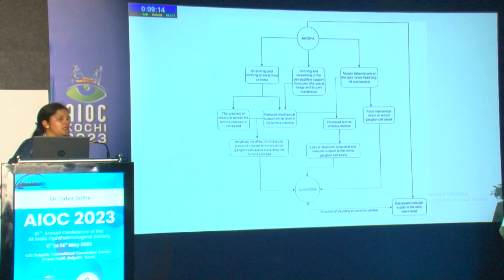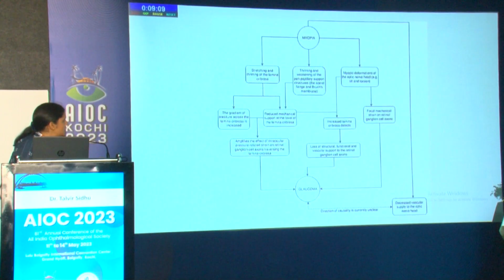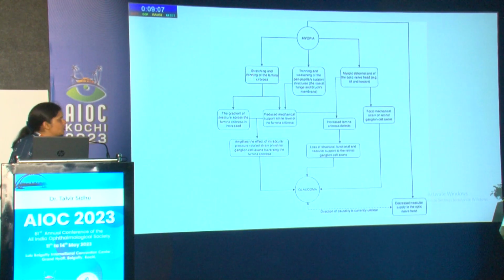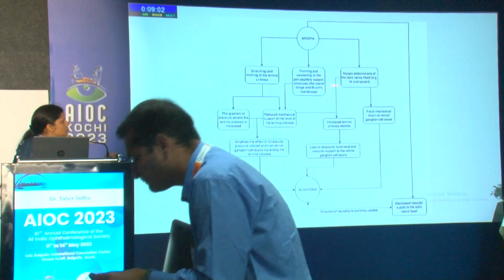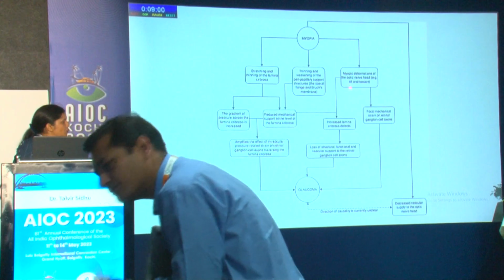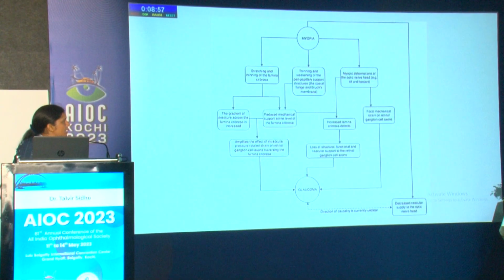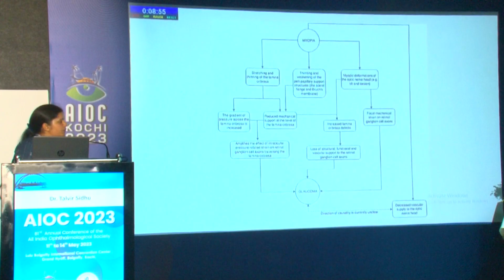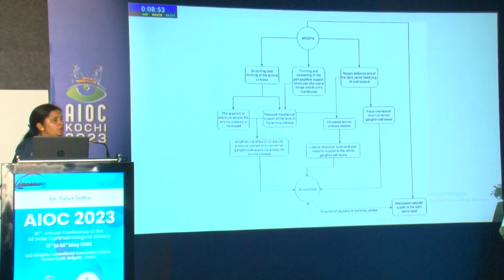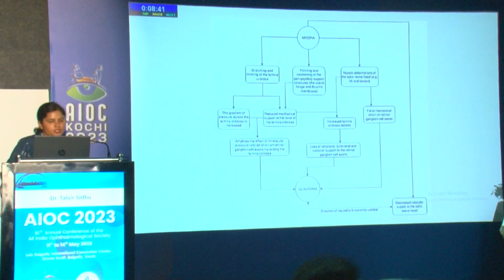So why does myopia lead to development of glaucoma? It is because of the mechanical effects on the lamina cribrosa. There is stretching and thinning of the lamina cribrosa, as well as myopic deformations of the optic nerve head because of tilt and torsion, and because of the mechanical deformation of the optic nerve head, the vascular supply of the optic nerve head gets disturbed, which can lead to mechanical pressure over the ganglion cells, the RGCs, which can lead to glaucoma formation early.